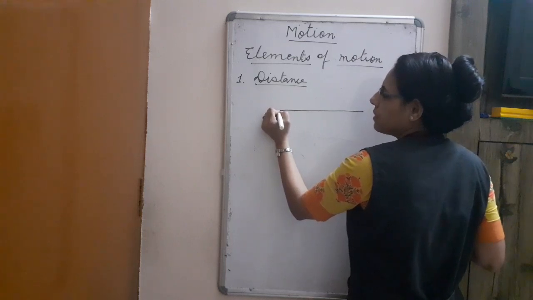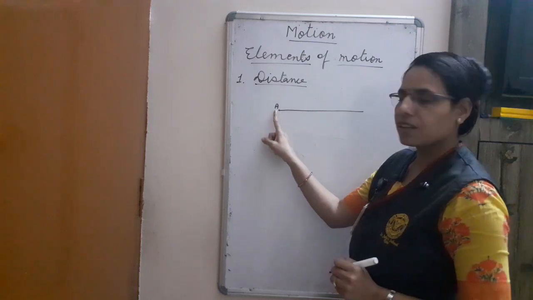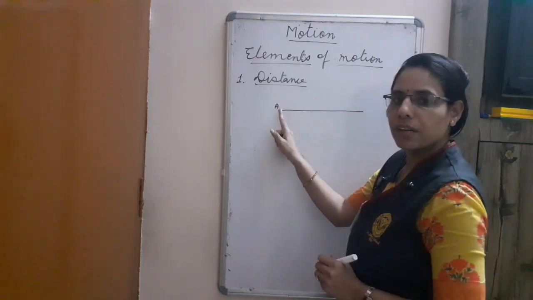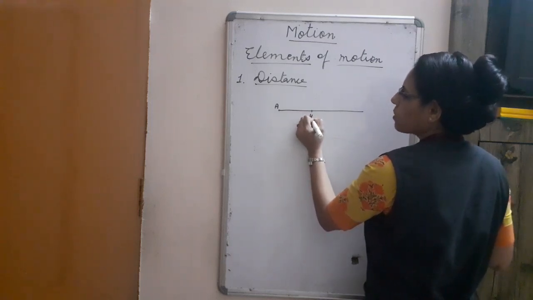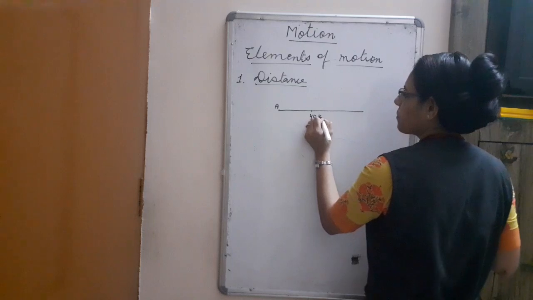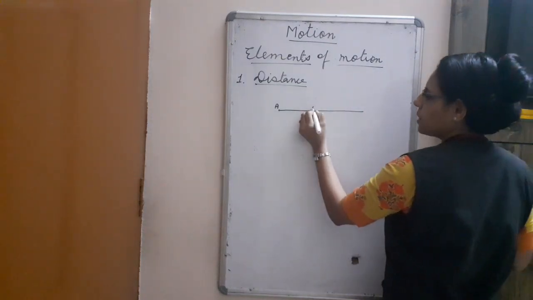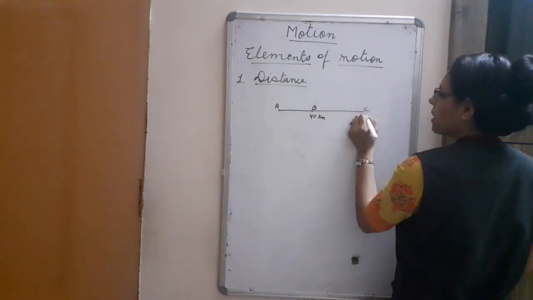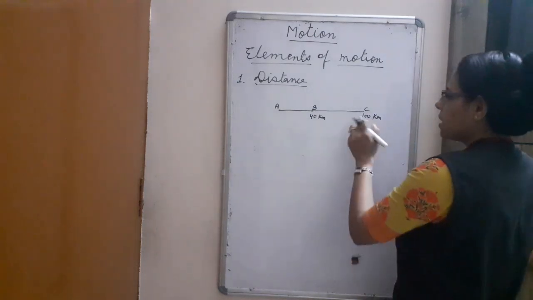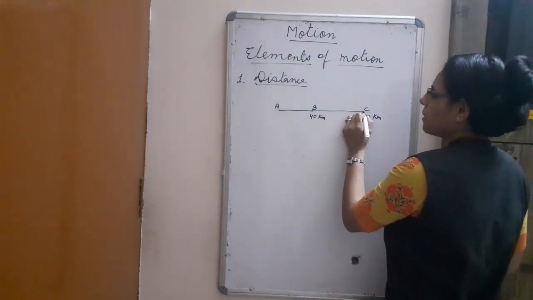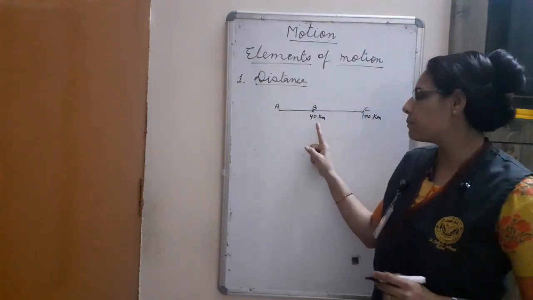One object is here which starts its journey from point A. It covers the distance of 40 kilometers. Then take rest. Then again it reaches to the next point, that is C point, and it covers the distance of 100 kilometers. Then again it turns back and it stops its journey at the point B.